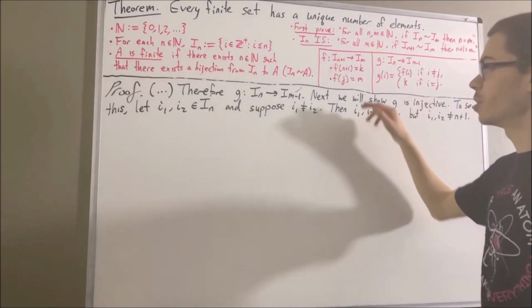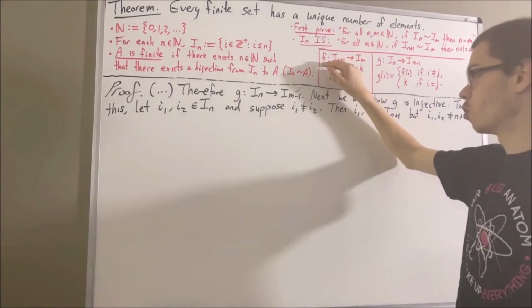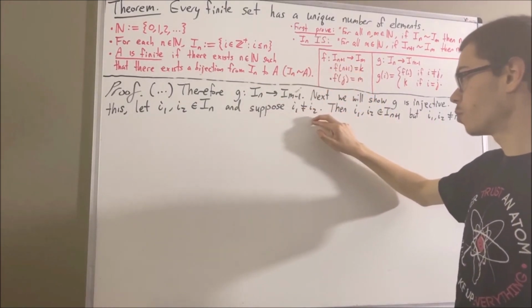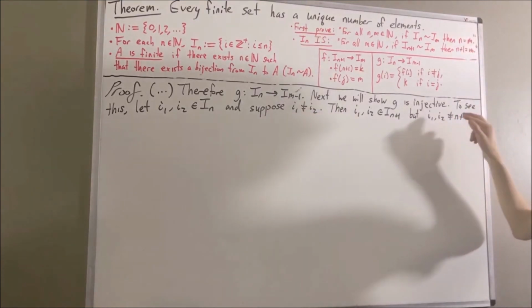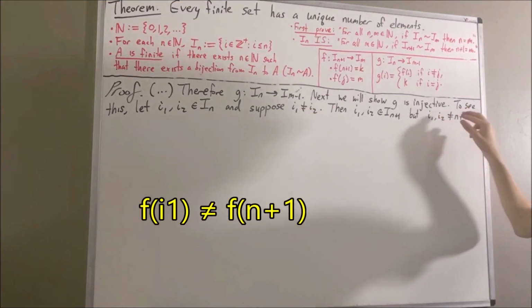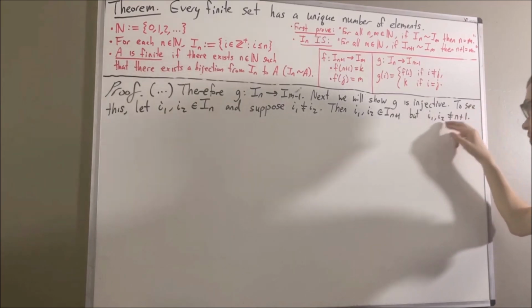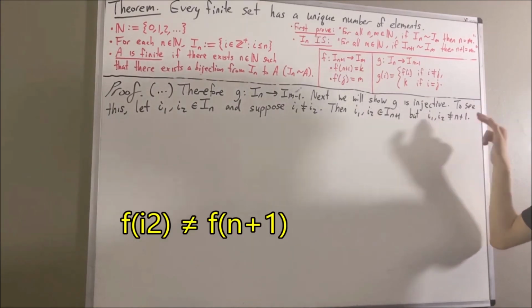And now, using the fact that f is injective, since i1 is not equal to i2, f of i1 is not equal to f of i2. Since i1 is not equal to n+1, f of i1 is not equal to n+1. Since i2 is not equal to n+1, f of i2 is not equal to n+1.